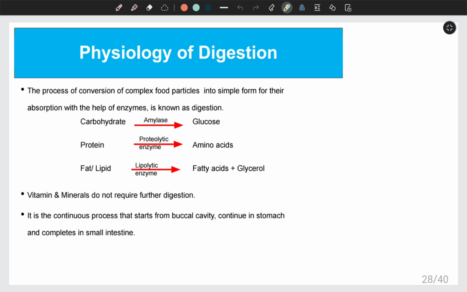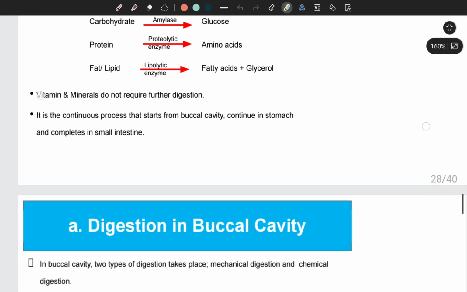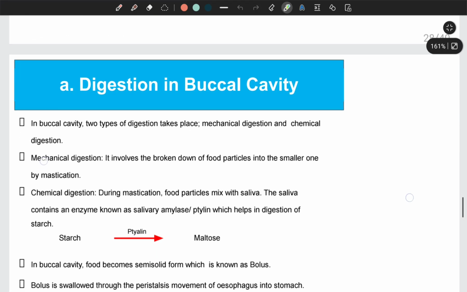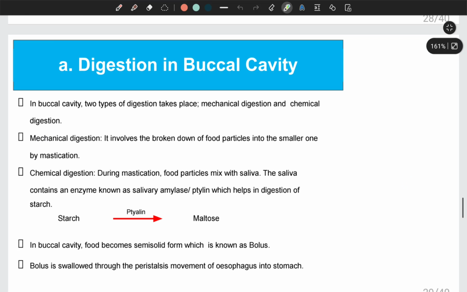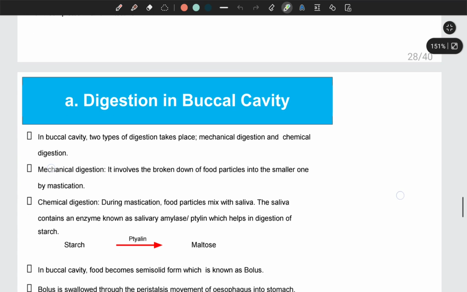So in humans, digestion begins from the buccal cavity with the help of the enzyme known as ptyalin. So let's start with digestion in the buccal cavity. First of all, the food is taken in.